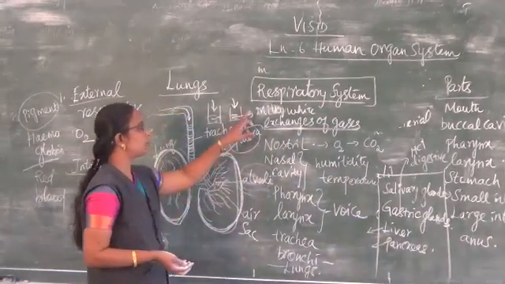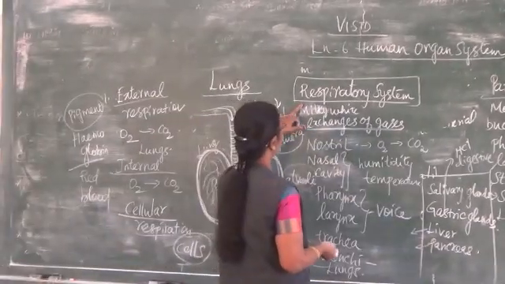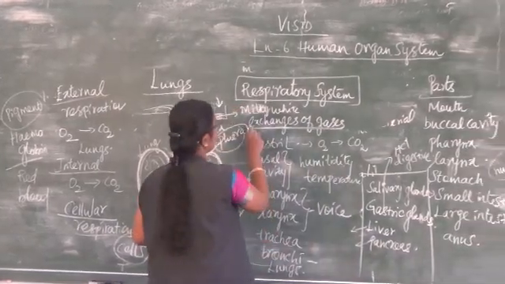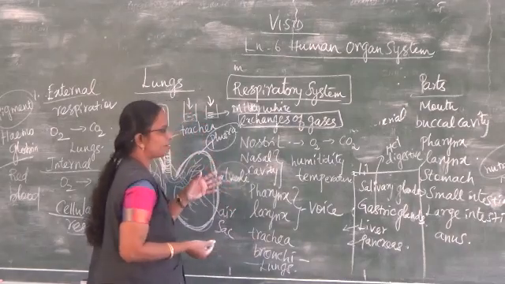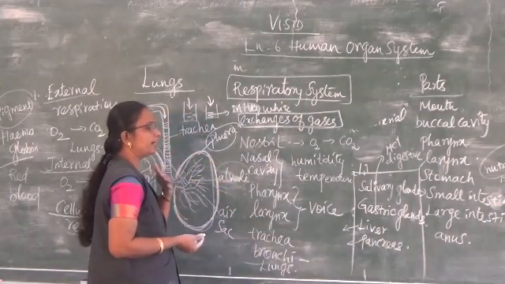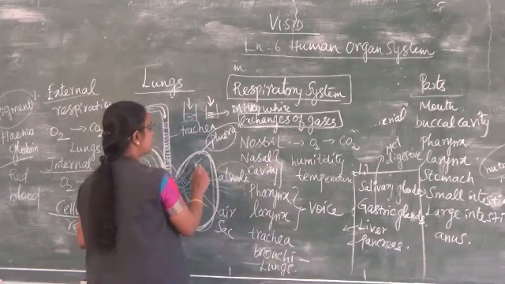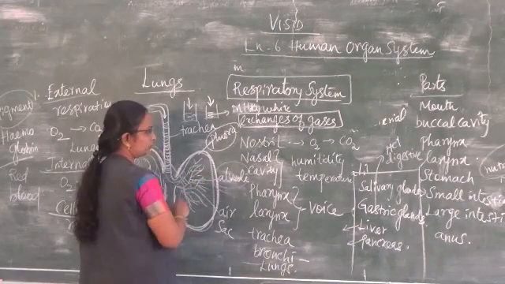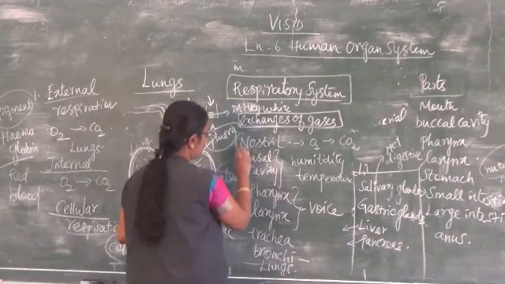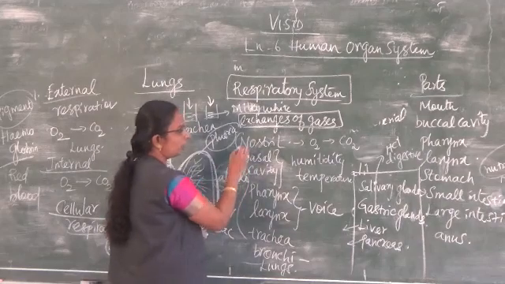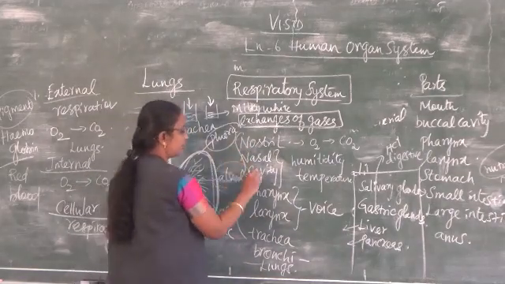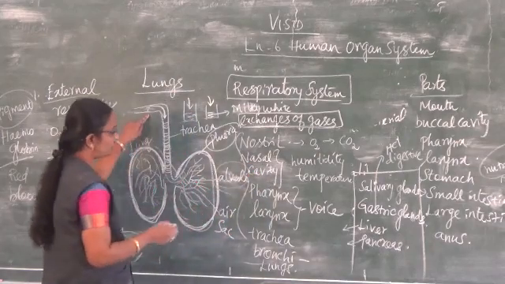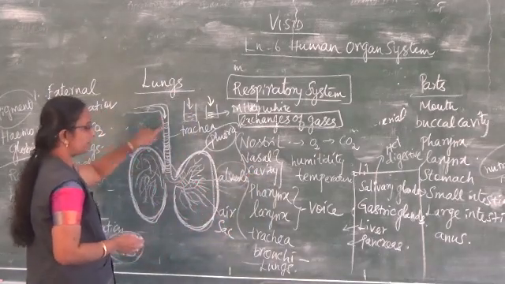And then when we come to the respiratory system, what is the respiratory system? What does respiratory system mean? Exchange of gases. Exchange of gases means we are taking in oxygen and giving out carbon dioxide. This is done with the help of the lungs. What are the organs helping for that? The nostril or the nose, through which we take in oxygen, and then it enters through the nasal cavity. After that it enters the pharynx and larynx.